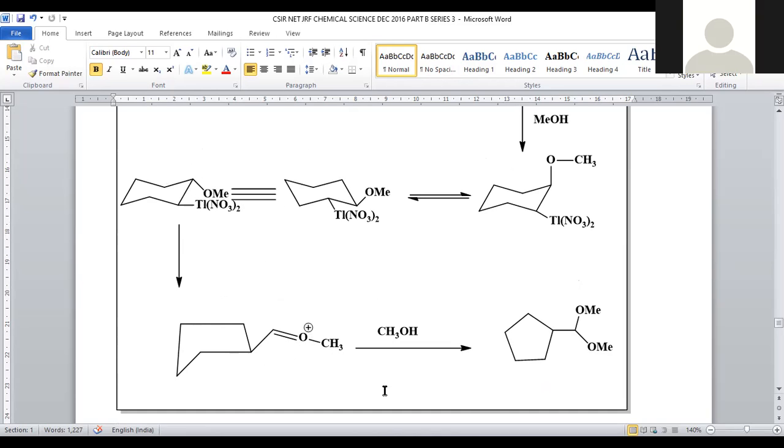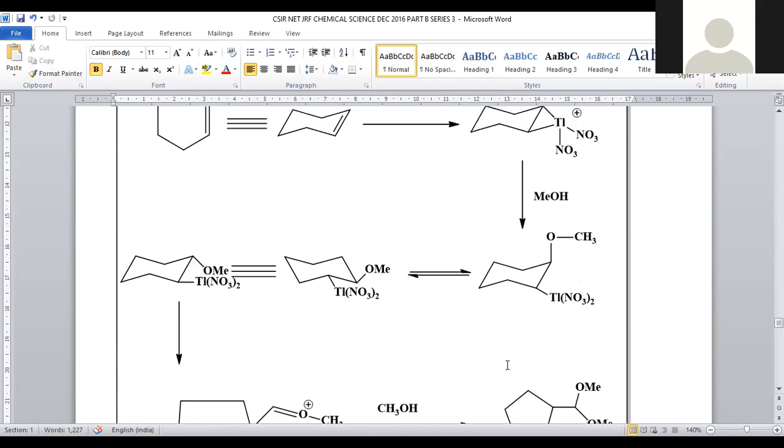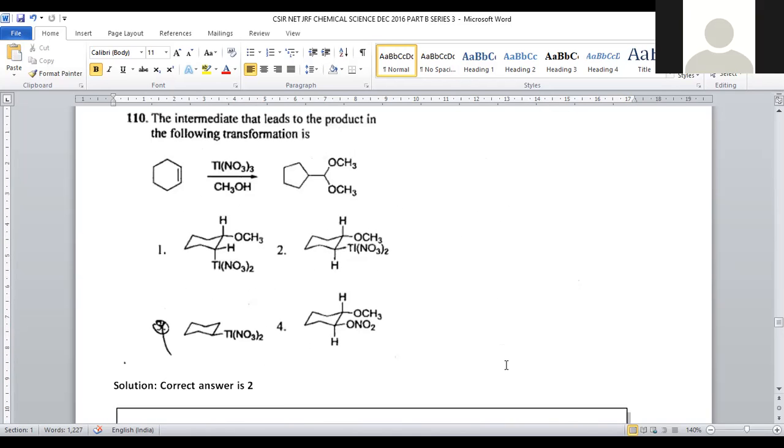The thallium group is completely discarded from the system. Further treating with methanol, what will it do? To this carbon-oxygen double bonded system, methoxy will be added. These pi electrons will be shifted back towards oxonium, so that we will get the dimethoxy carbon at this position. So this is called ring descending in the presence of thallium trinitrate.